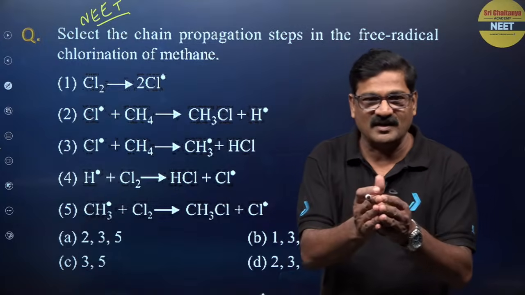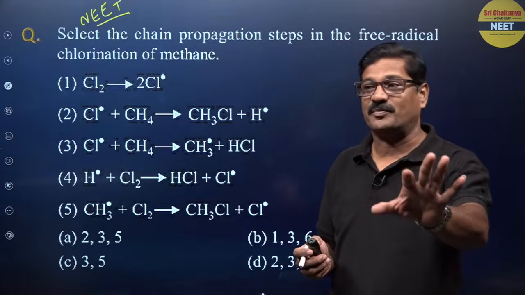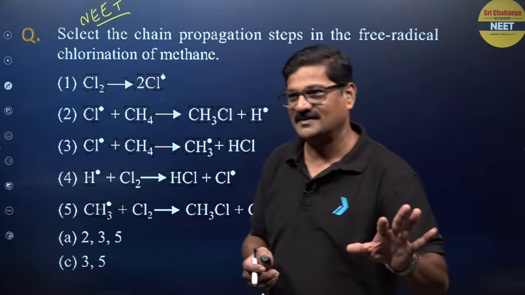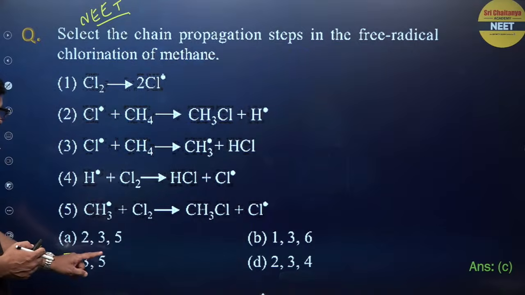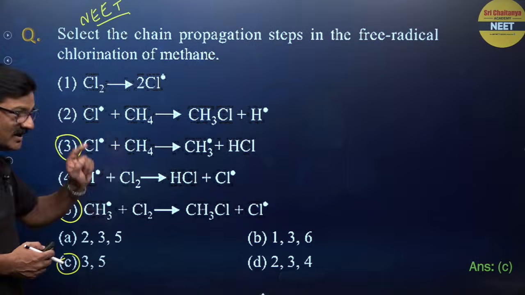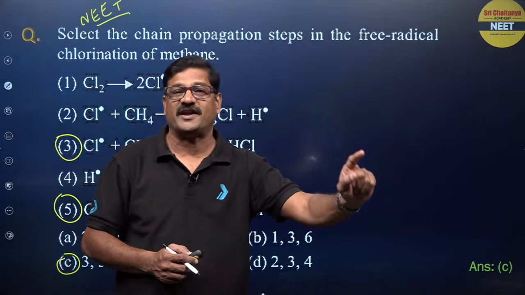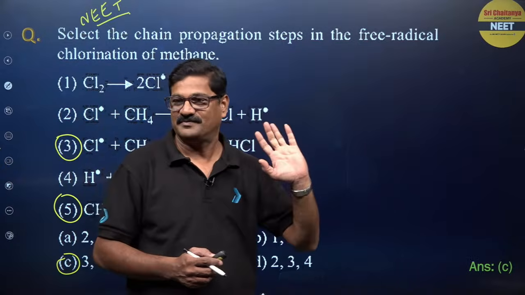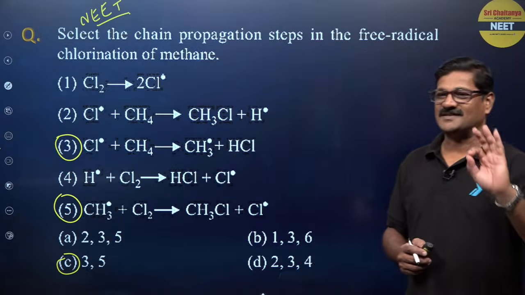Once the free radicals are initiated, attack of the free radical is going to be the chain propagation step. So I want to say here, option C, 3 and 5. I said attack of the free radical is a chain propagation step. That is the simplest trick.